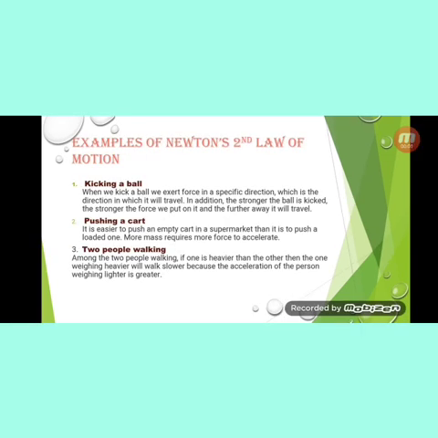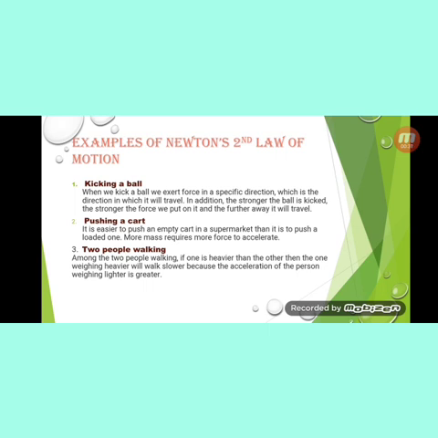Let's see the examples of Newton's second law of motion. First example is kicking a ball. When we kick a ball, we exert force in a specific direction, which is the direction in which it will travel. In addition, the stronger the ball is kicked, the stronger the force we put on it, and further away it will travel. What was the force? Force is equal to mass into acceleration. That is, greater the force, greater will be the acceleration produced. Therefore, the more force with which the ball is kicked, the more acceleration or the more speed can be produced in the ball.